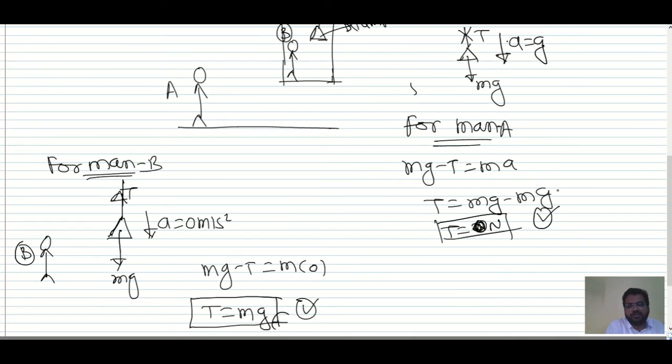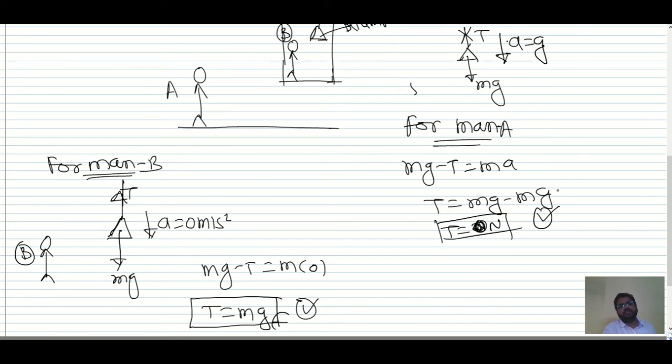Man A will say the tension in the rope which is attached to the lamp is 0, and man B will say the tension in the rope attached to this lamp is T equal to mg.